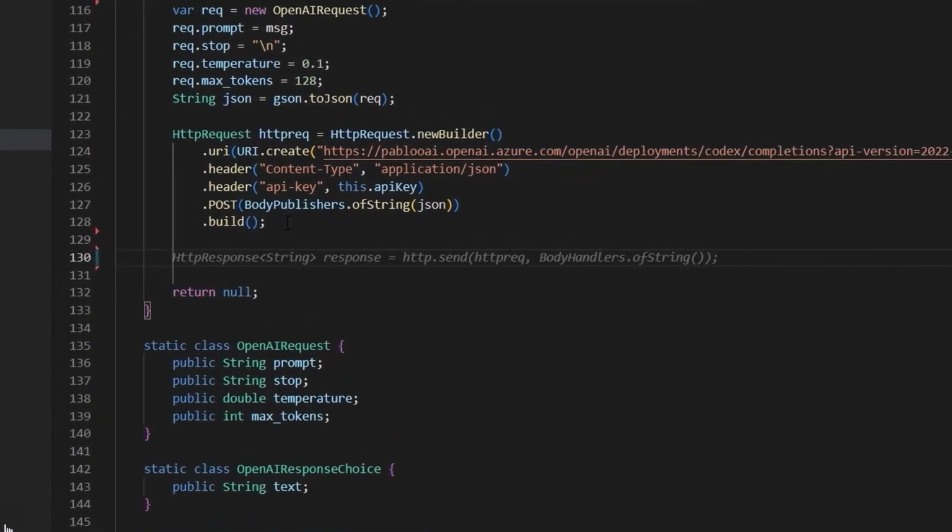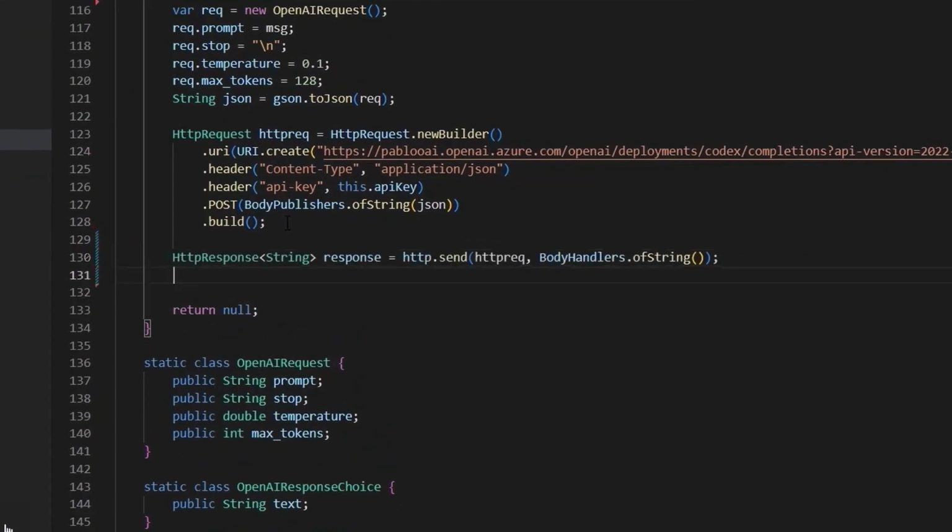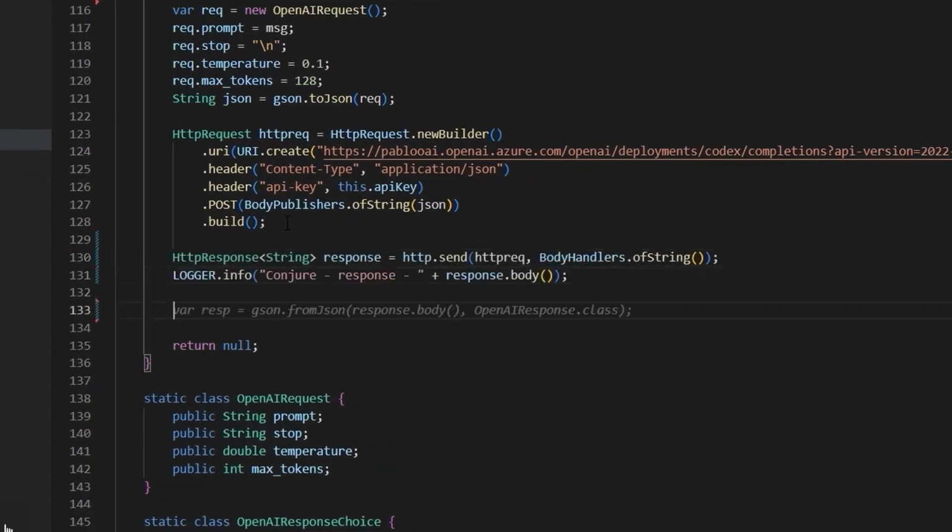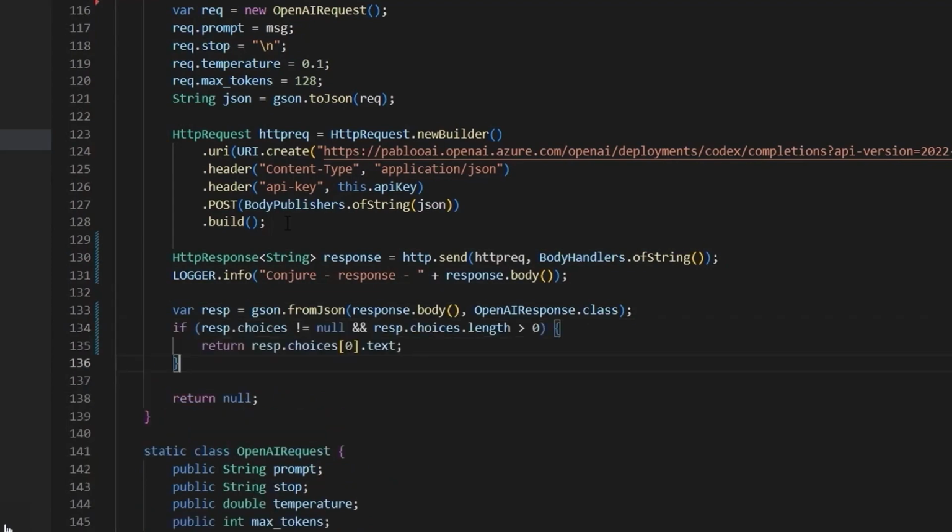But I can use Copilot to write that code. Here, Copilot is predicting this entire line of code. I just need to hit Tab. And I can keep going. And just by hitting the Tab key a few times, Copilot wrote all the code we needed, from logging to parsing the JSON response and producing a result. And I've got to say, that's super impressive just using the Tab key in that case.